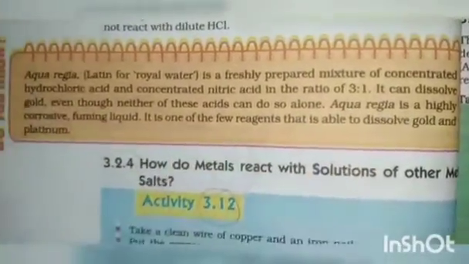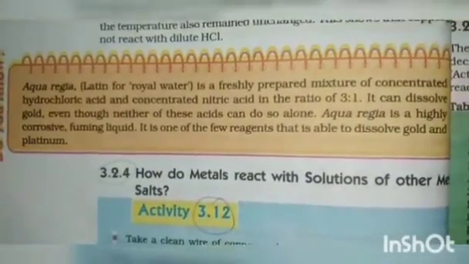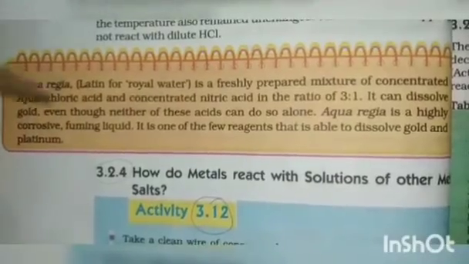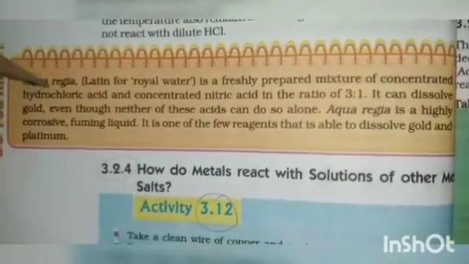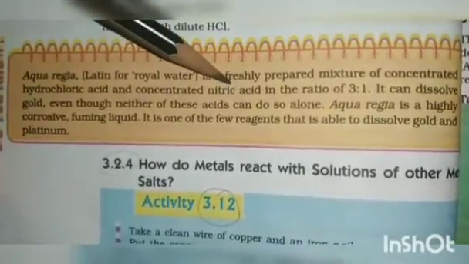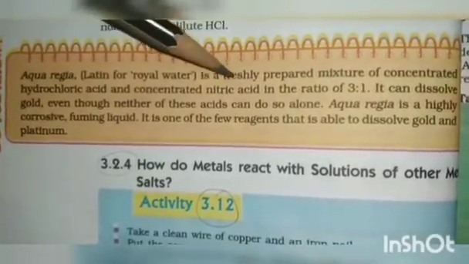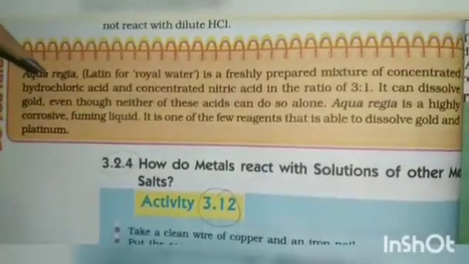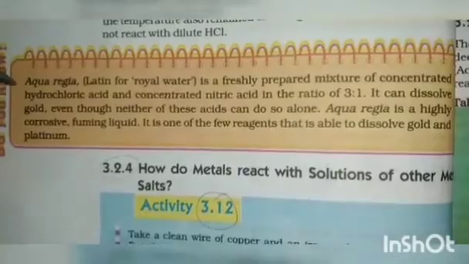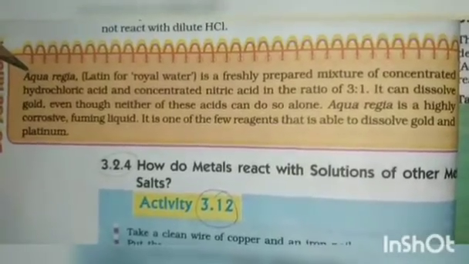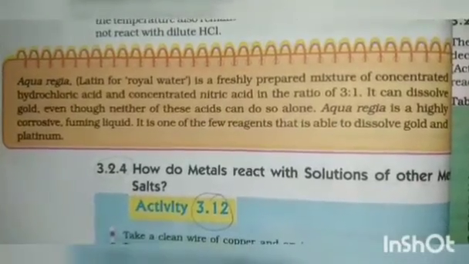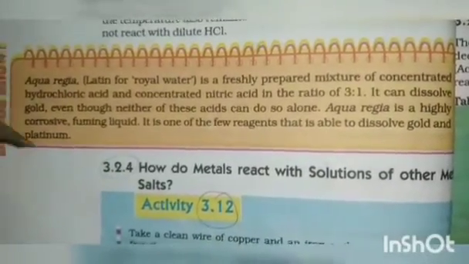So it can dissolve gold, even though neither of these acids can do so alone. It means hydrochloric acid alone cannot dissolve gold, and nitric acid alone cannot dissolve gold. But by the mixture of hydrochloric acid and nitric acid, you can dissolve gold. That chemical is called aqua regia. Aqua regia is a highly corrosive and fuming liquid.